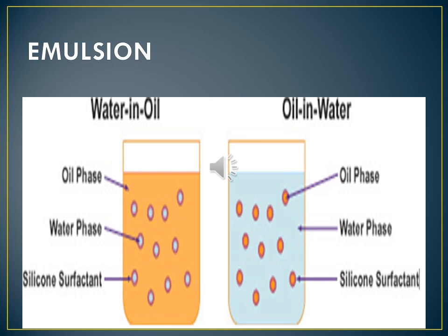Okay, so now we have studied the types of solution: true solution, colloidal solution, suspension. How is the movement of particles? Brownian movement, Tyndall effect. Okay, emulsion is a special kind of colloid. There are two types of emulsion: oil in water and water in oil. That is emulsions. Okay, children.